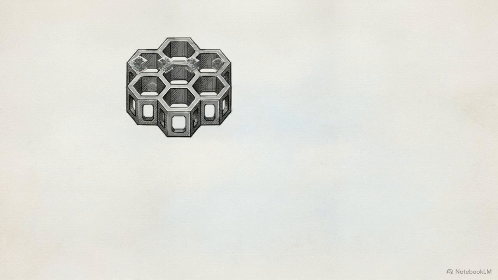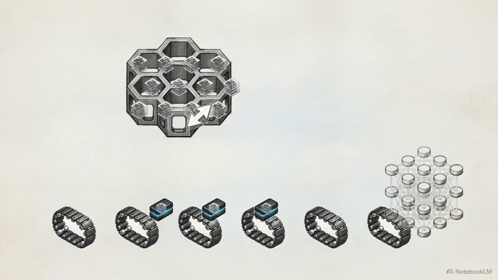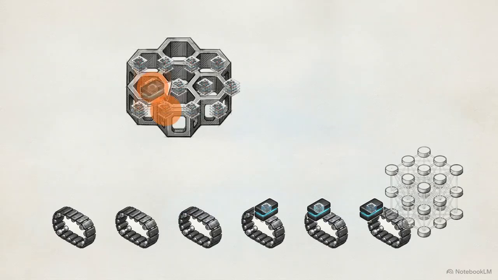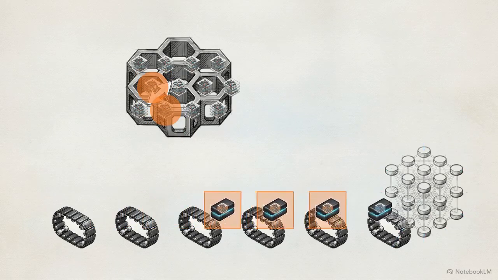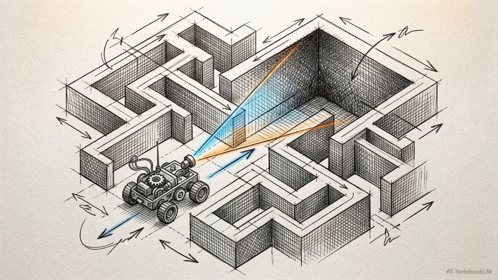The agent stores all past transitions, the state, action, reward, and next state, in a massive external database. During training, the system pauses and pulls a random mini-batch of these past experiences. This breaks the temporal correlation of the frames and drastically improves sample efficiency by letting the network learn from rare, high-value transitions multiple times. Randomizing the training batch does not randomize the agent's behavior. An epsilon-greedy behavior policy is still strictly required during the simulation to explore the environment and feed diverse data into the buffer.